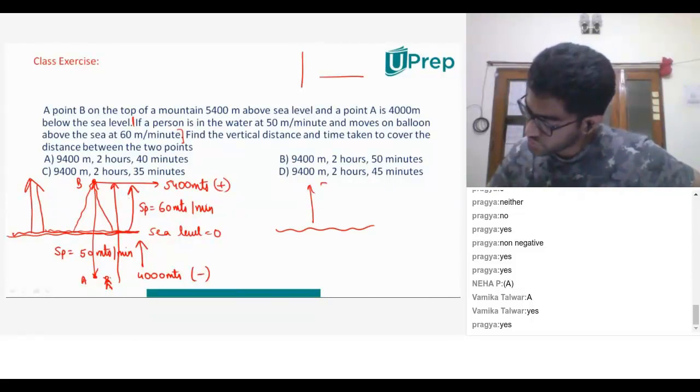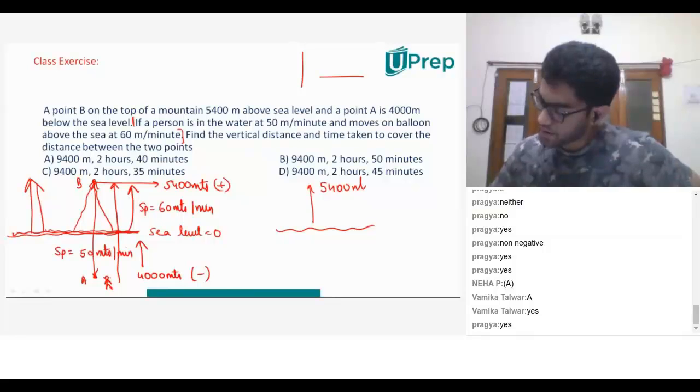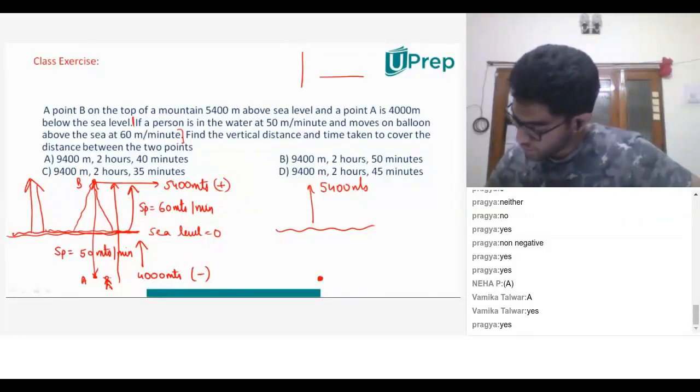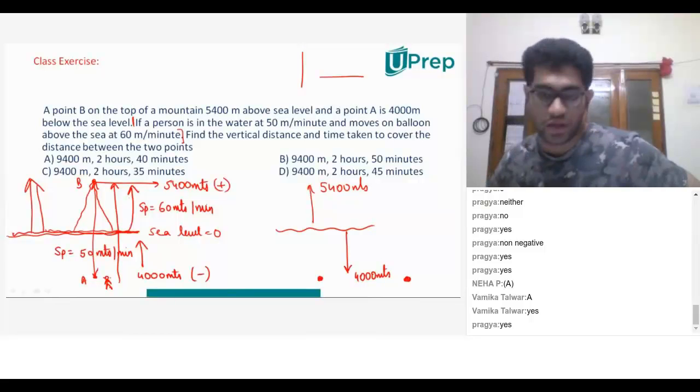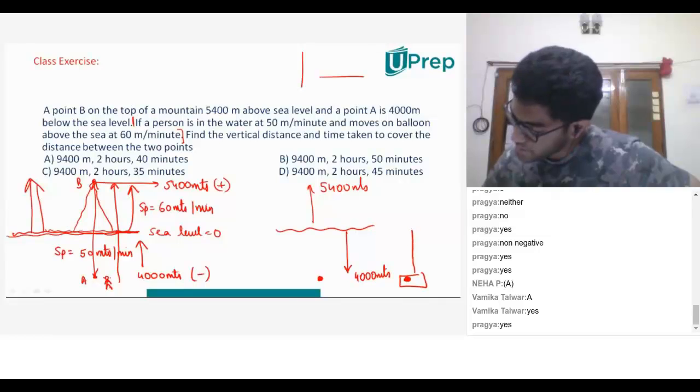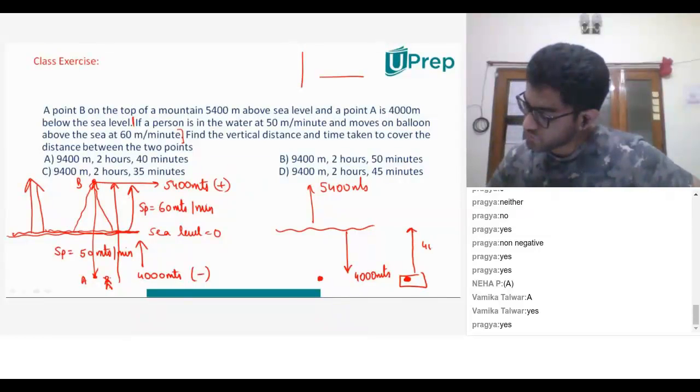Now, what is the entire vertical distance from sea level to the point B? It is 5,400 meters. But where is he? He is over here, somewhere under the sea. What is this distance? Isn't it 4,000 meters? So assuming this is the starting point, he starts moving up and covers 4,000 meters. He's not done over here.